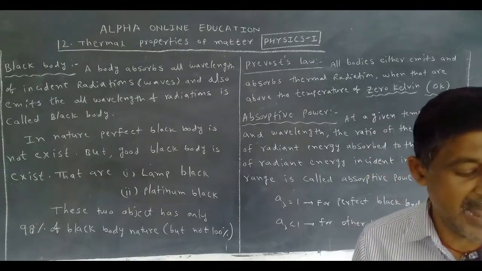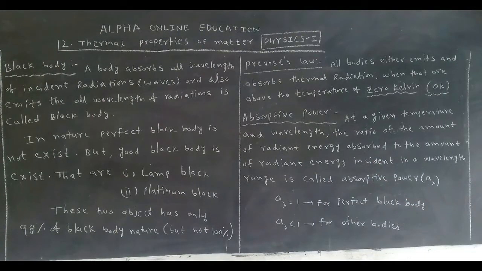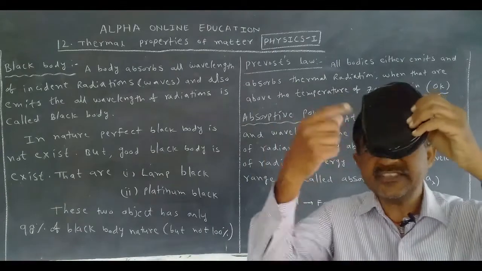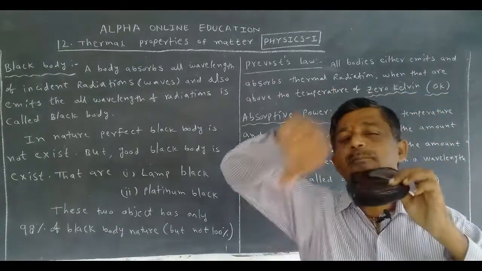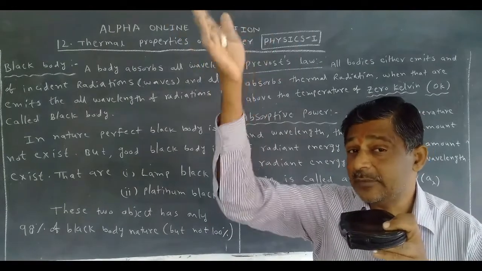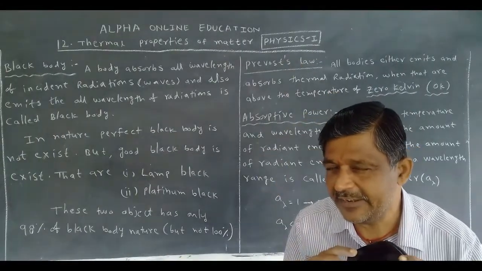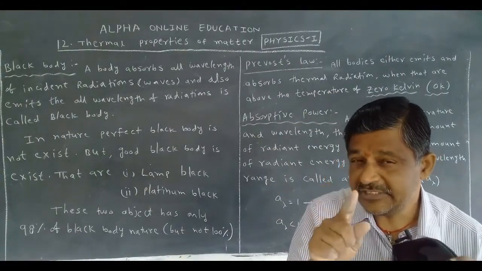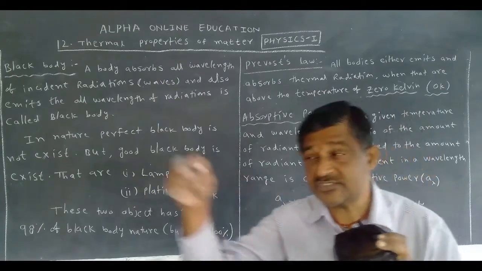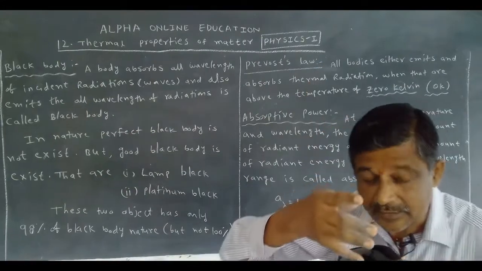If a body looks like black, it is not necessarily a black body. If the radiation, which is thermal radiation, has a wavelength range of 400 nanometers to 80,000 nanometers, and all of that is incident and all of it is absorbed, then it is a black body.